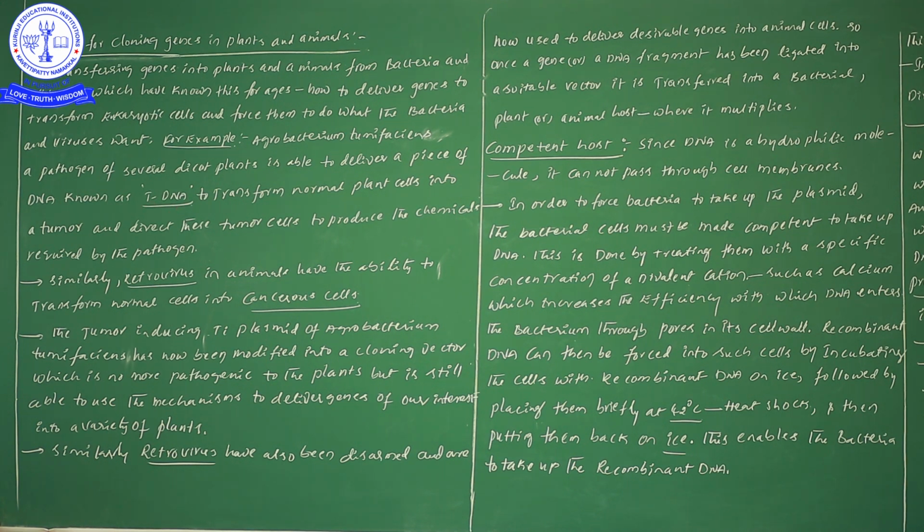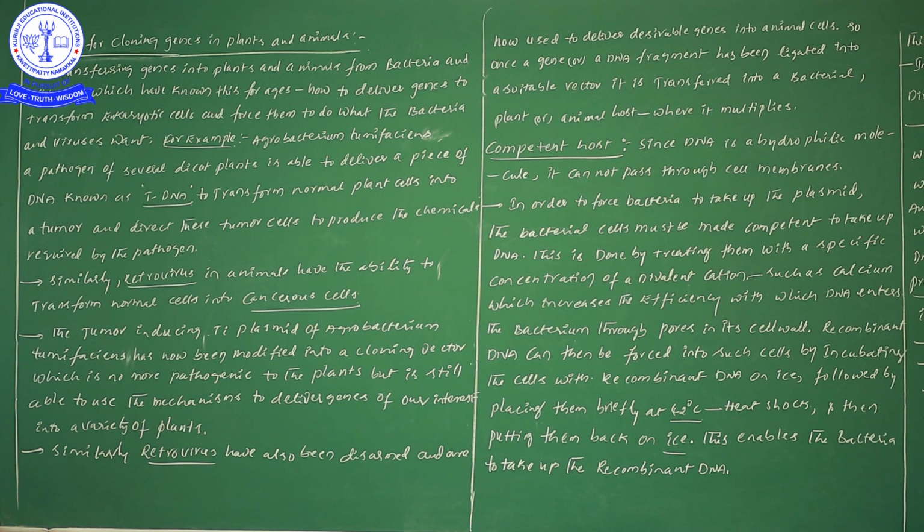That particular foreign gene, or desirable gene, carries the characters which are good. So that particular DNA we will call tDNA. This tDNA we will now transfer into the normal plant cells. So why are we transferring it like that? Because we would like to get the tumor cells.